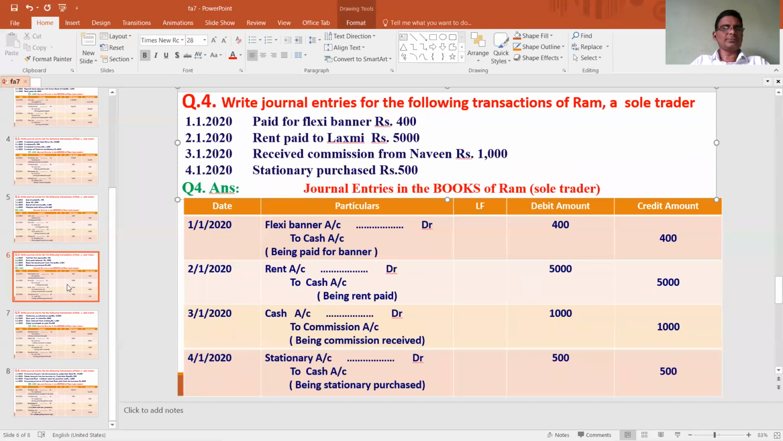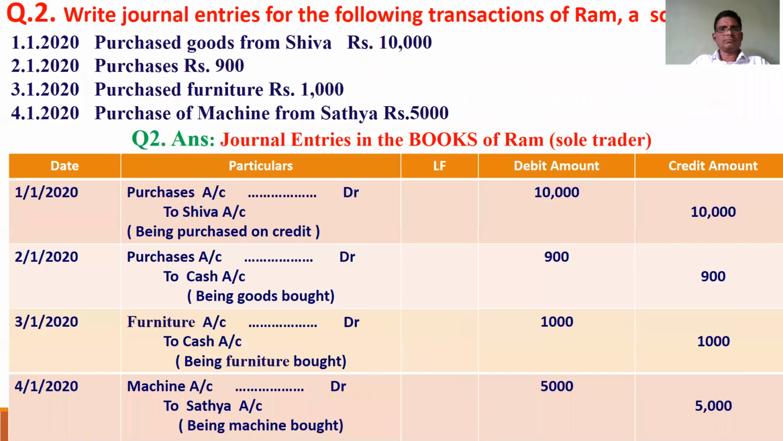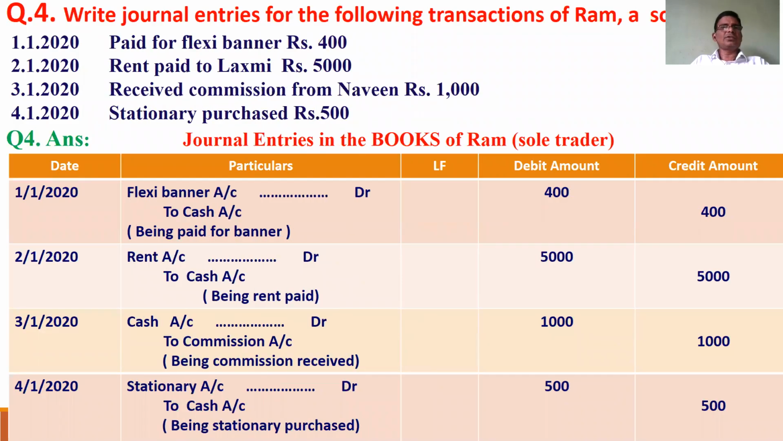Fourth illustration. Fourth illustration is about, you see here, this is about a person. Once again I will show with the laser pointer. This is about nominal accounts.